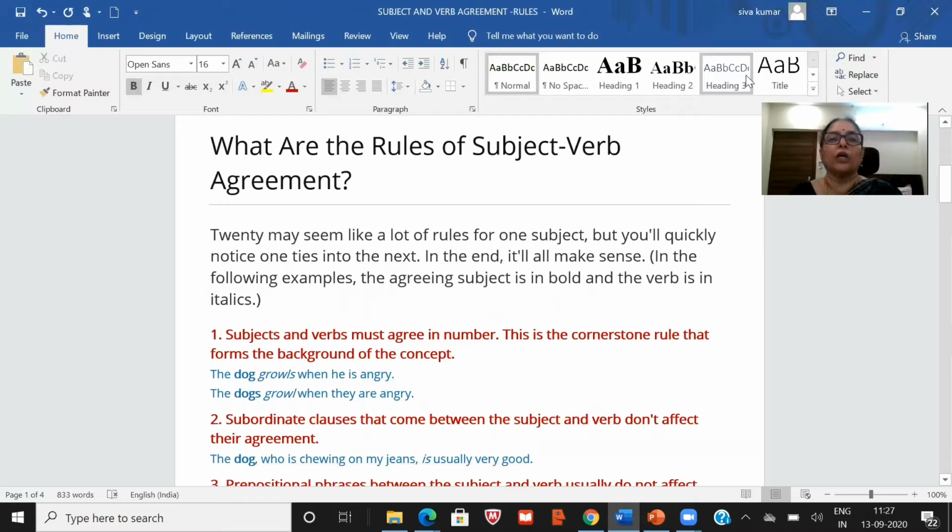Now, what are the rules of subject and verb agreement? 20 may seem like a lot of rules for one subject, but you will quickly notice one ties into the next. In the end, it will all make sense. In the following examples, the agreeing subject is in bold and the verb is in italics and the rule is in red.